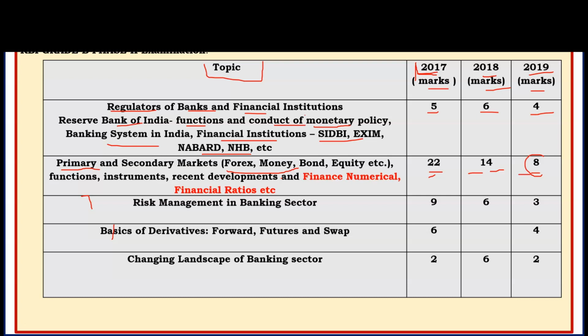And in the recent developments part of the primary and secondary market, you have to cover the current affairs related to these parts. Some SEBI circulars are important, RBI circulars are also important, and they are mainly in this section. In recent developments, SEBI circulars are important, and any other finance and banking related news related to the primary and secondary market, forex, money, bond, equity is also important.